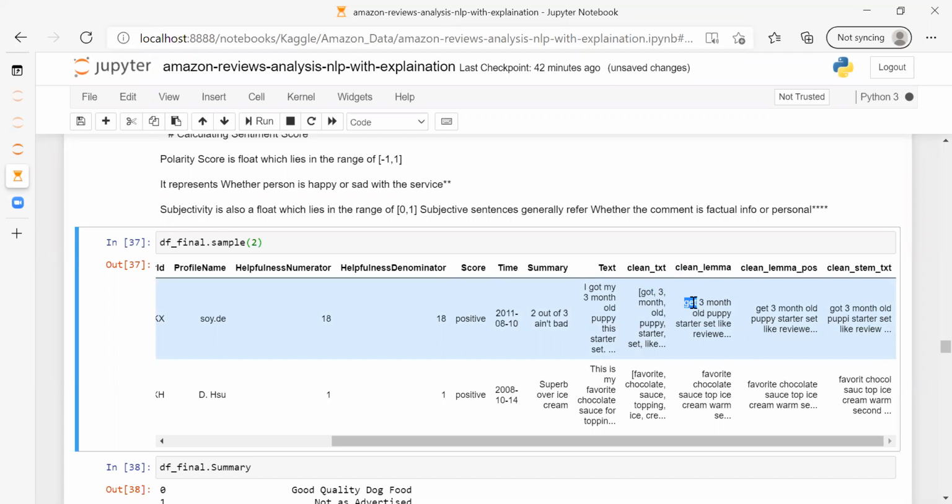You remember lemmatization will give you the dictionary word, the first form of the verb. From got I got get. This is my lemma. Then I'll be getting lemma part of speech, and this is my stem word. In the stem word you can see the difference. In clean text, got is there as got only, but in lemmatization I got get, the first form of this word.